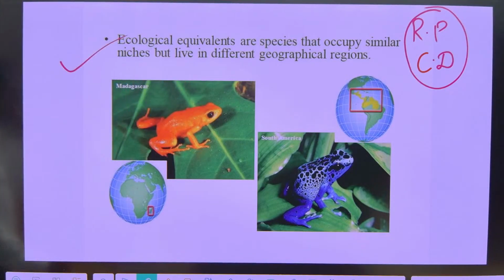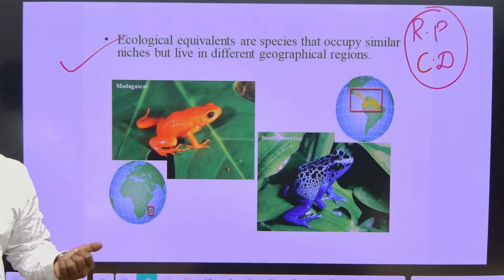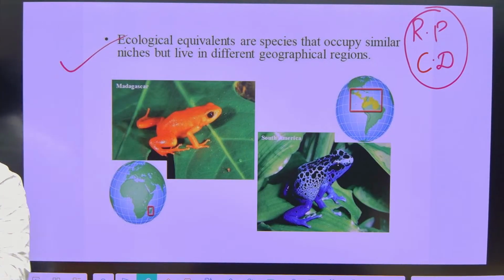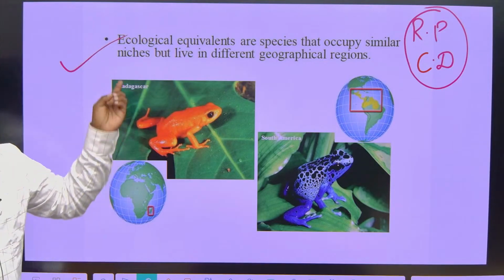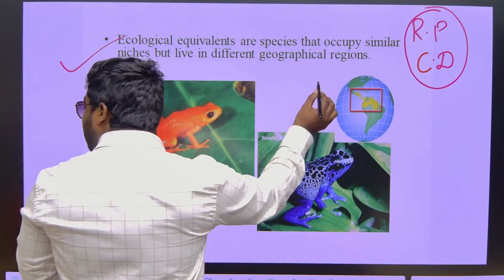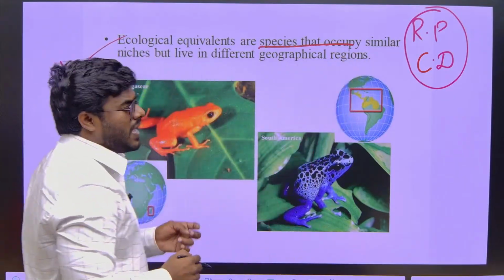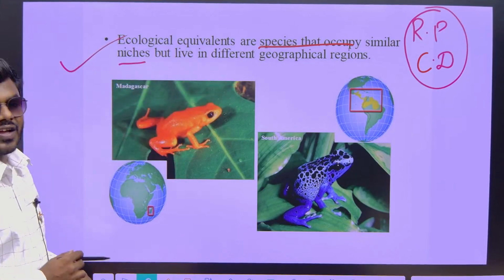Okay, now the next term, ecological equivalence. What are those? They'll give 4 species in the 4 options and ask us to choose the most common ecological equivalent species. Ecological equivalents are those species that occupy the same niche but live in different geographical regions.